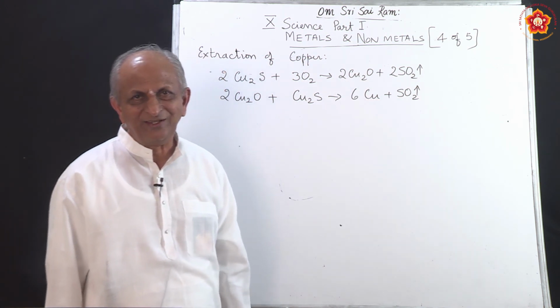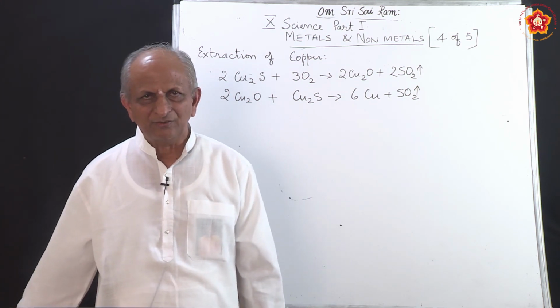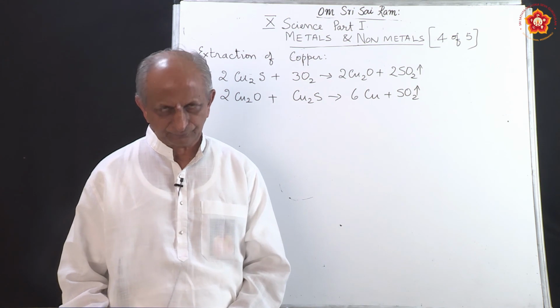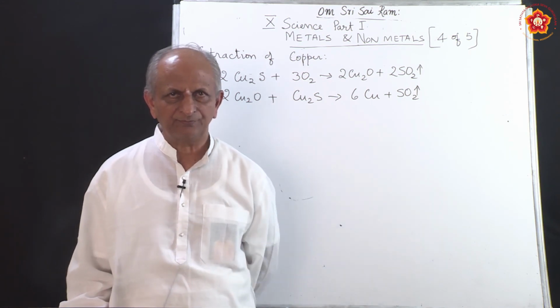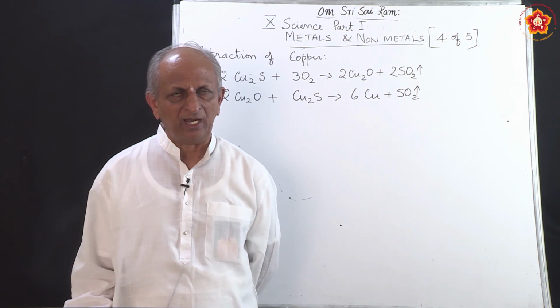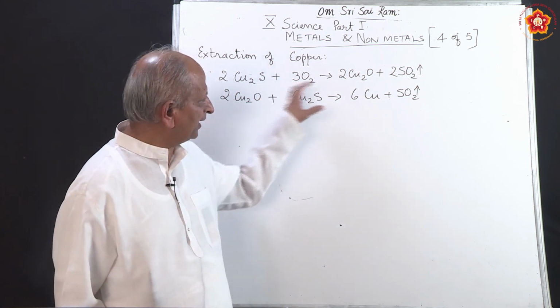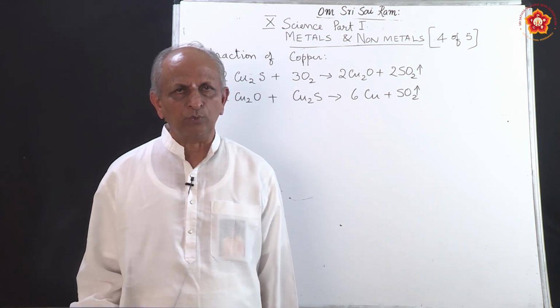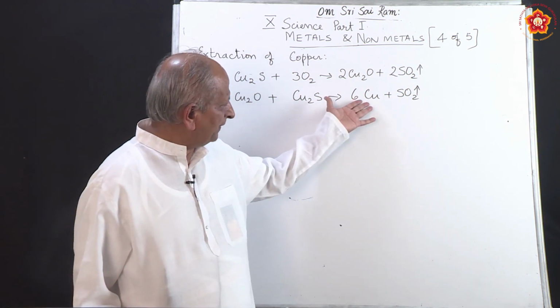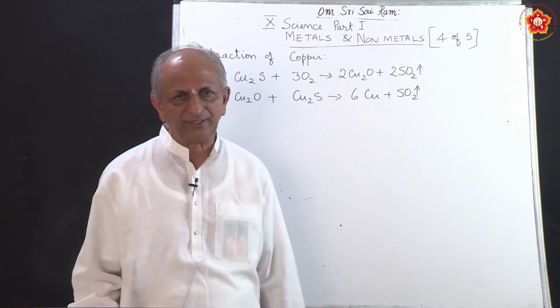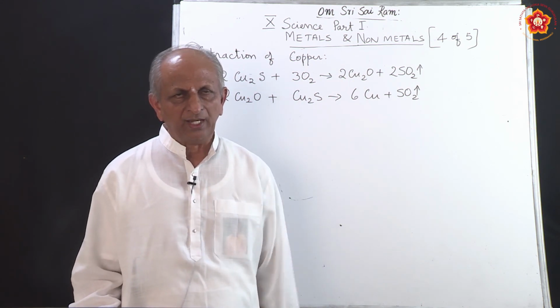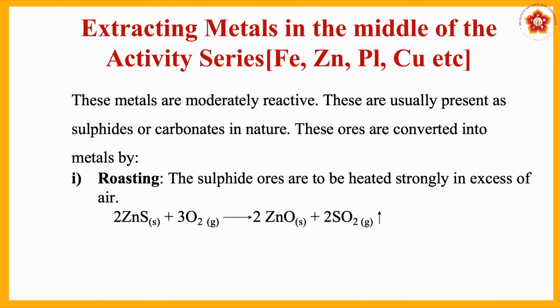Of course, this heating is not done by ordinary methods. Huge kilns are taken, and in those kilns a lot of temperature is produced, and the heating should be done there, because otherwise the metal will not be extracted. So, this is one of the methods of extracting copper, and we will see one more, the different methods of extracting metals in the middle of the activity series. And here you have iron or zinc or lead, etc.